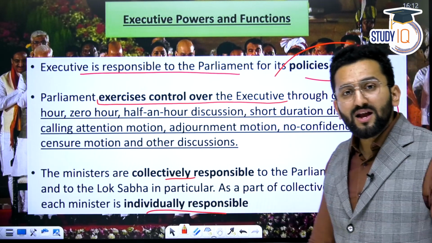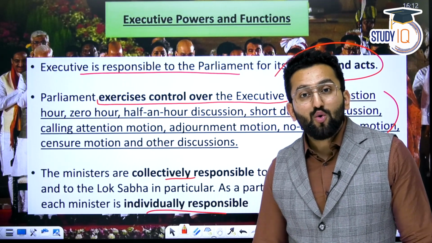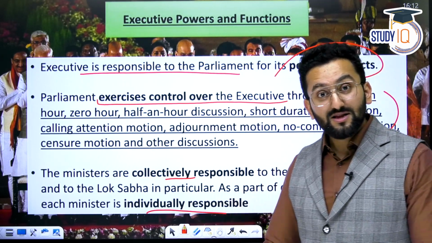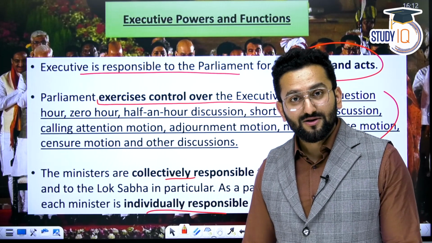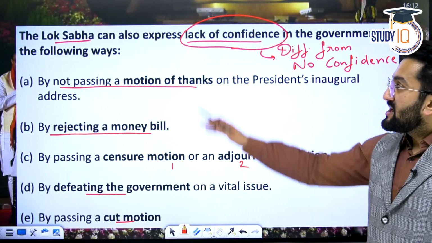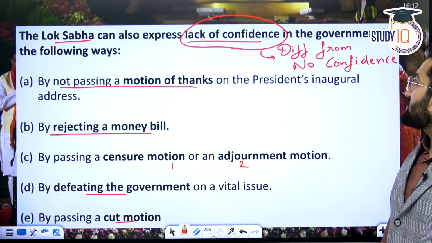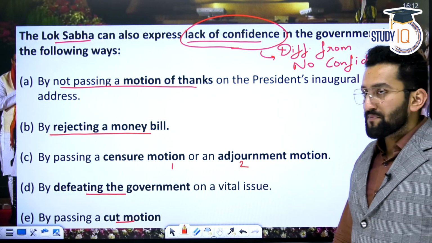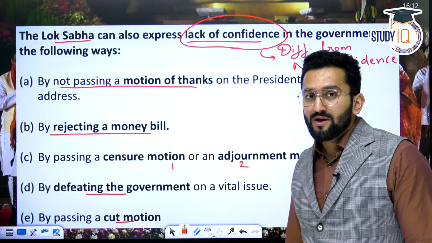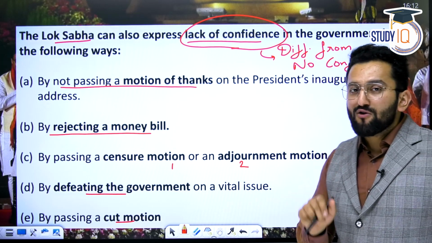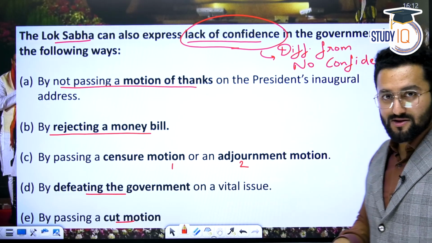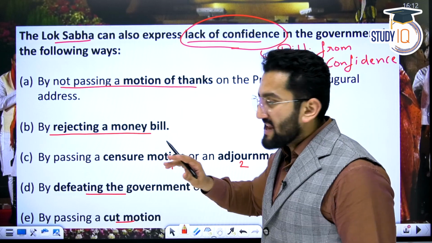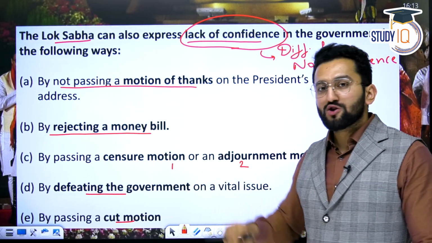So in this way, legislature is keeping a control over executive policies, what you have done in the 6 months, what you have done for this section, right? Lok Sabha can also express lack of confidence in the government, the executive, in the following ways. Please remember, I'm using the word lack of confidence. I'm not using the word no confidence. Okay. So now, lack of confidence by not passing motion of thanks.